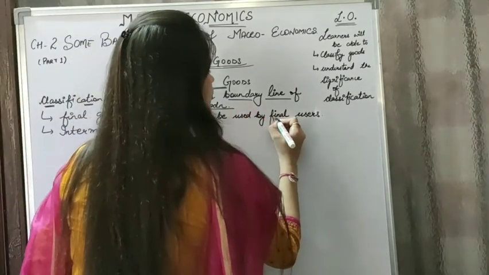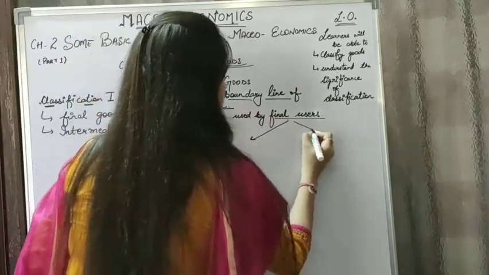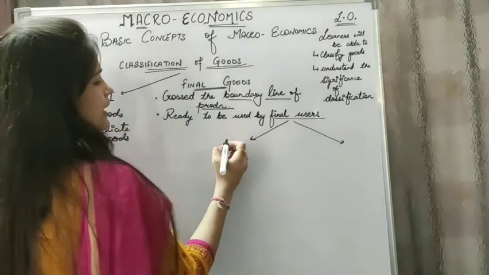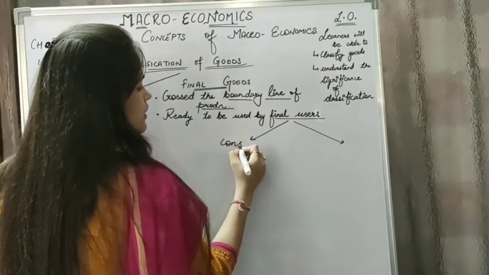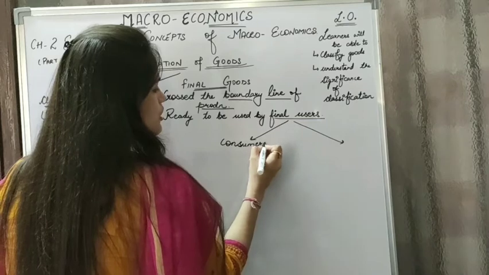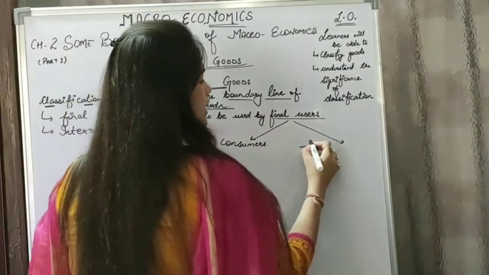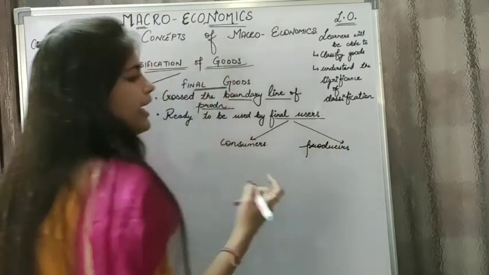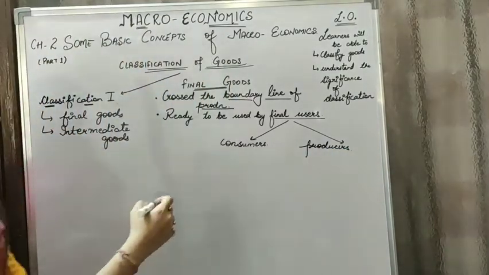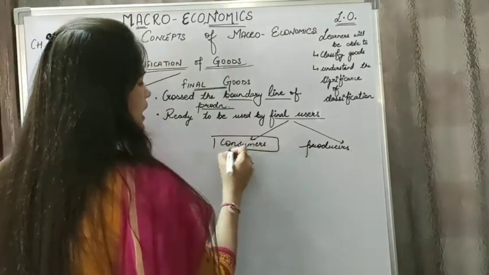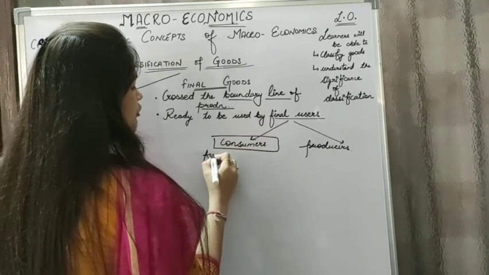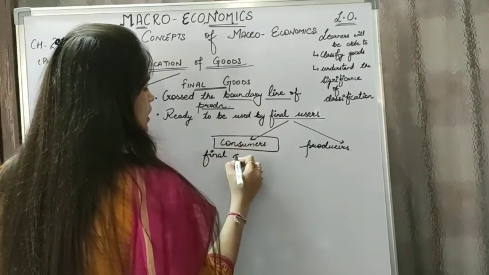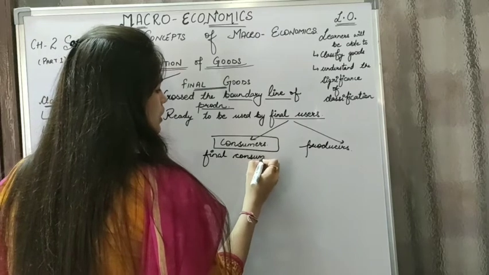There are two types of final users. In case of final goods, this good can be used either by the consumers or households, or by the producers. If this good is used by the consumers, then it will be termed as a final consumer good.